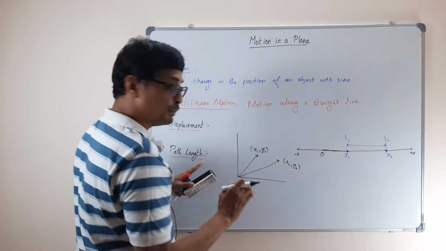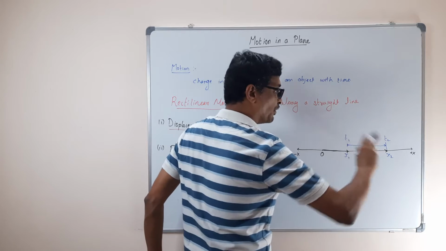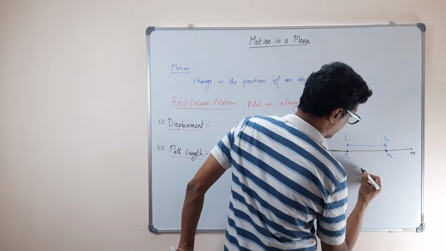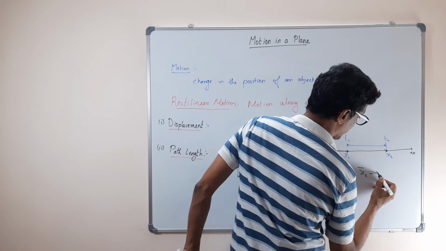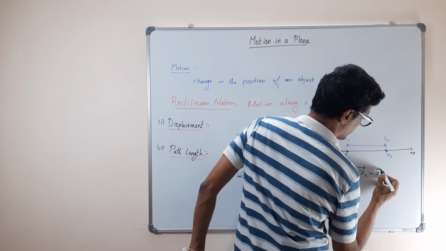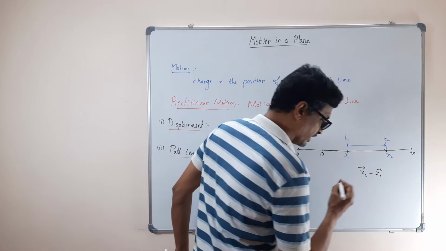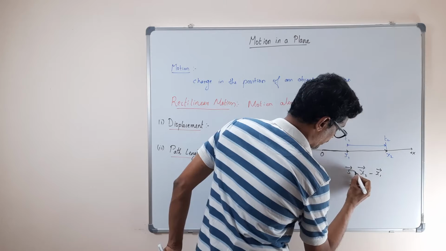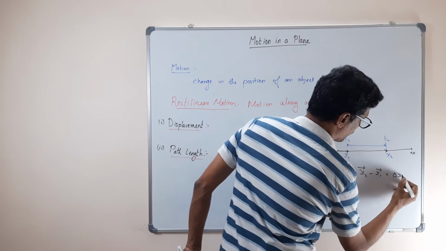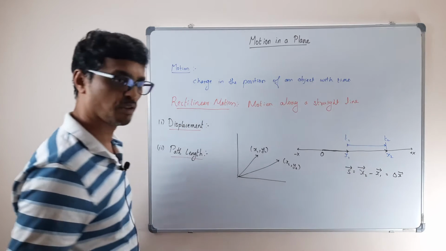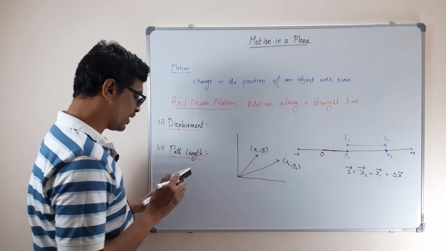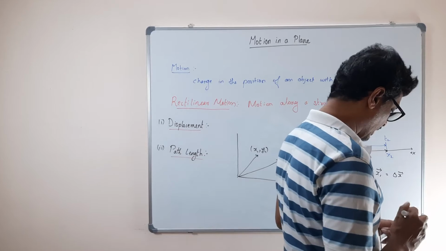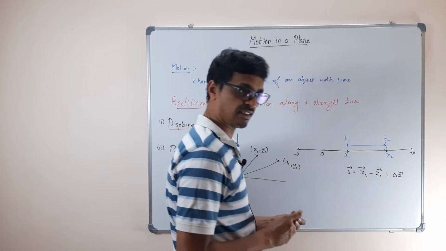So displacement is the difference between these two vectors. That's what x2 vector minus x1 vector is called, your displacement, and this symbol is something like S, or you can write it as delta x vector. So displacement means the difference between the initial and the final position vectors.